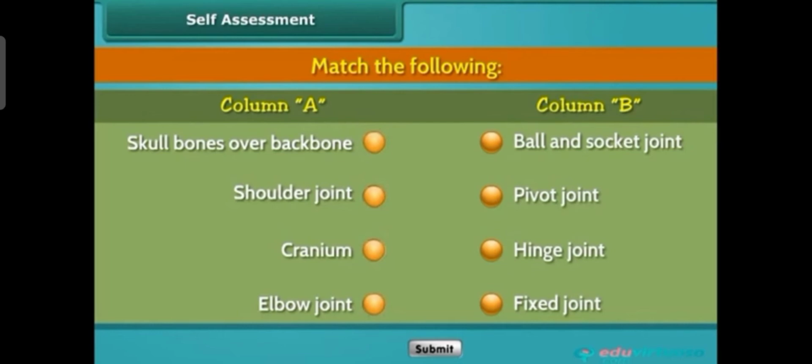So the four types of joints have been given: ball and socket joint, pivot joint, hinge joint and fixed joint. So match the following, write the answer in the notebook and send it to me. Connect the bones with the type of joints that has been formed.